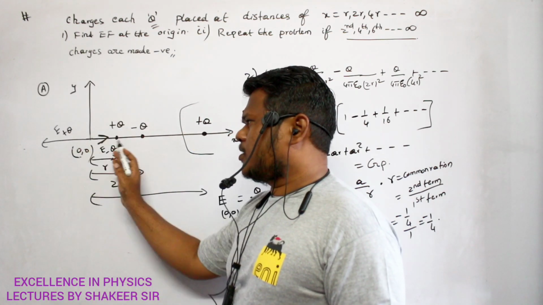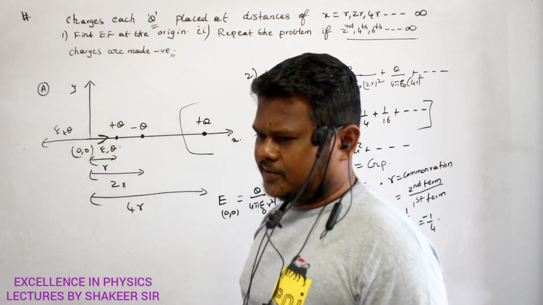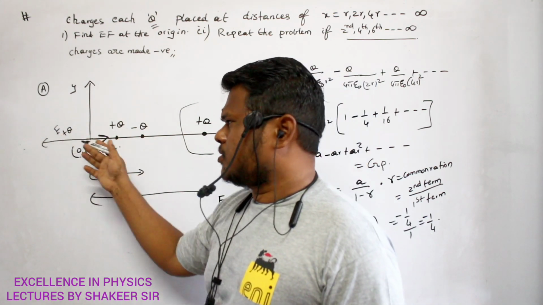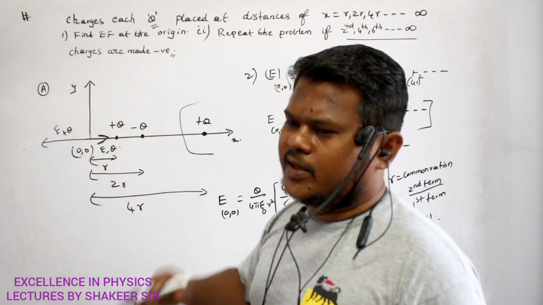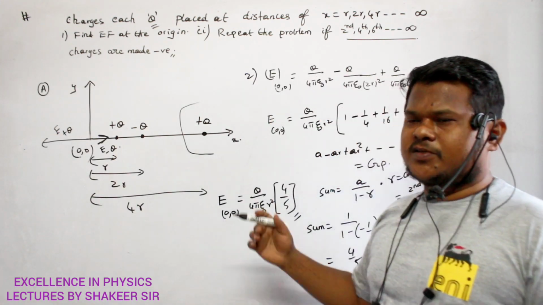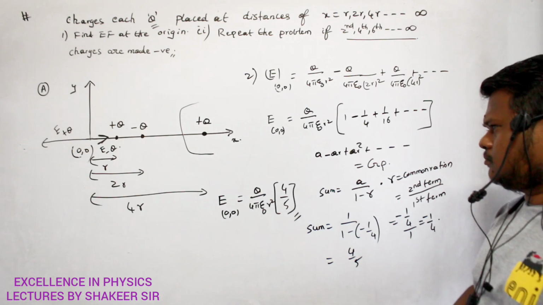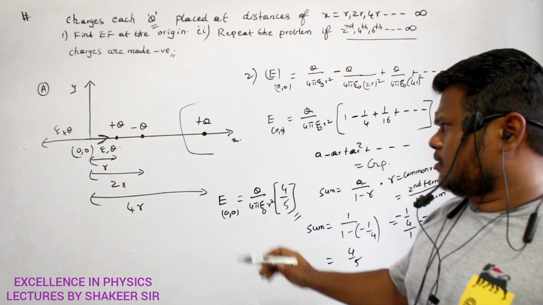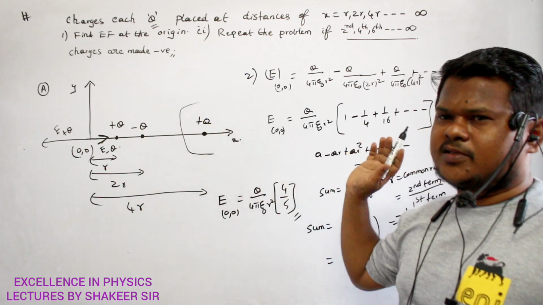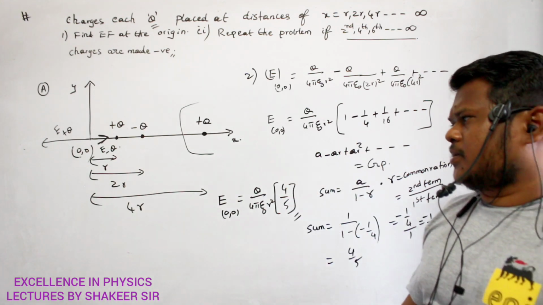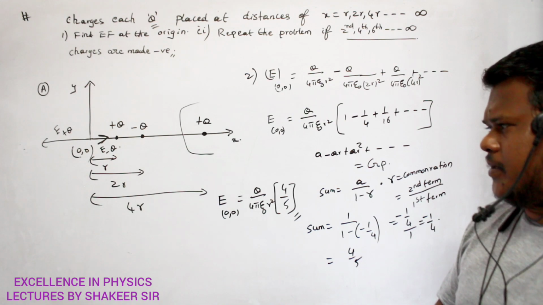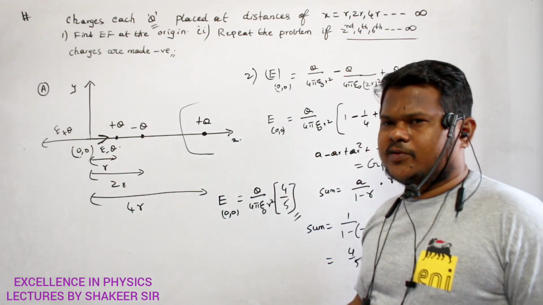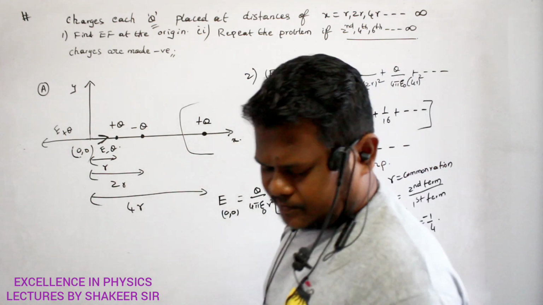Okay, so if you subtract both of them, which one is more significant? This one. So that is the direction of electric field. So again electric field will be in left direction only. Clear, ma? That's all. Make a note of this. Okay. So here electric field due to all these charges is insignificant. So electric field only due to first two charges is significant. Okay. So again electric field will be towards negative x-axis. That is my answer.